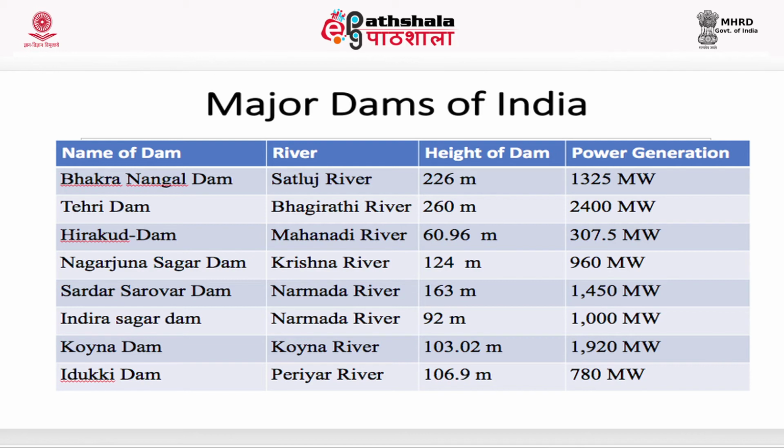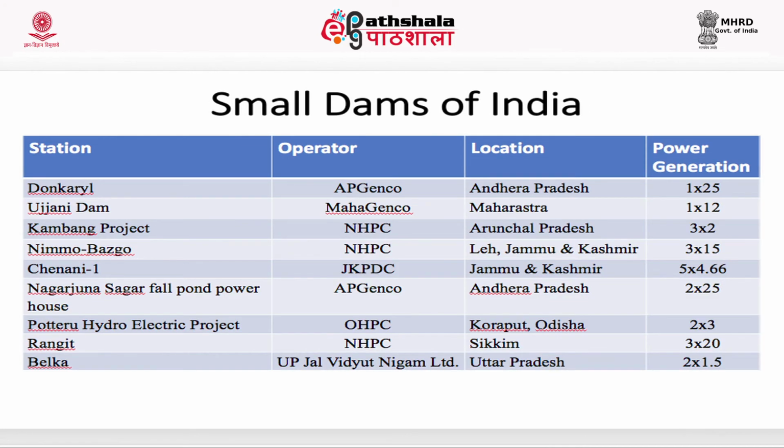Out of these, Tehri Dam in India has the maximum height, which is 260 meters, and it produces power of 2400 megawatts. It is constructed on the Bhagirathi river. Small dams of India are like Dokriani Dam, Ujjani Dam, Chennai 1 Dam, etc. These have very small power generation capacity.